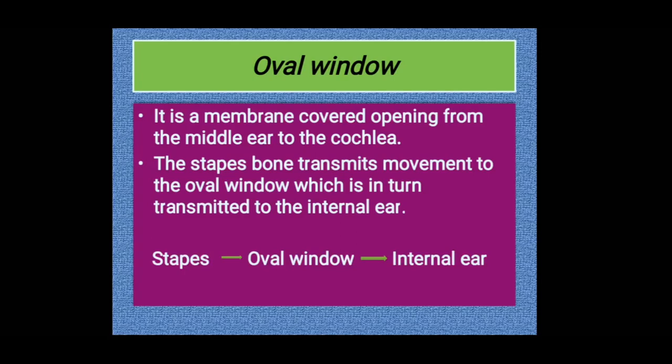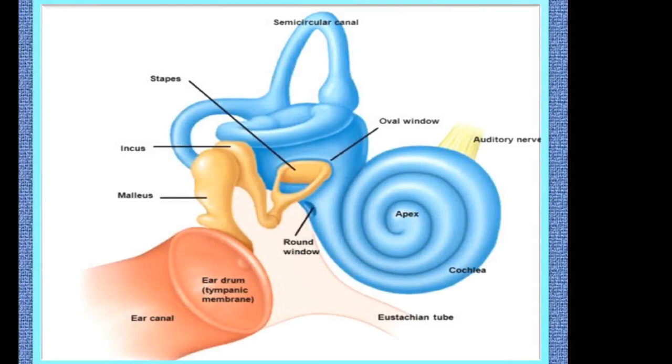The vibrations carried by the stapes is collected by this oval window and transmitted to the internal ear. So oval window acts as a mediator which collects the vibration from stapes and gives to the internal part of our ear. So in this diagram you can clearly see how this stapes is attached to the oval window.